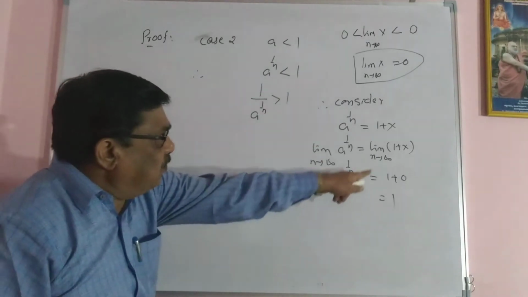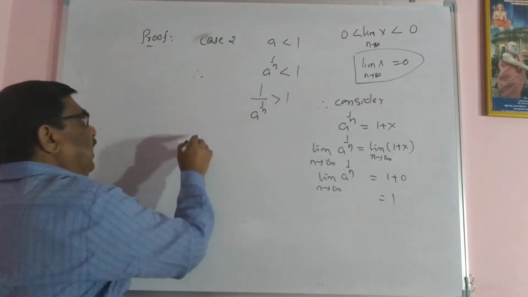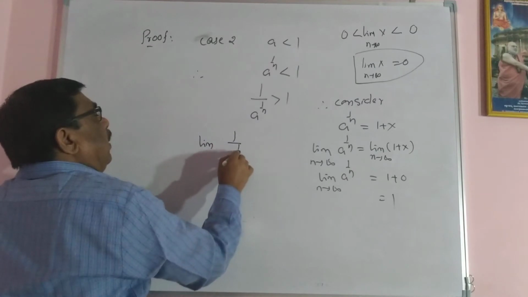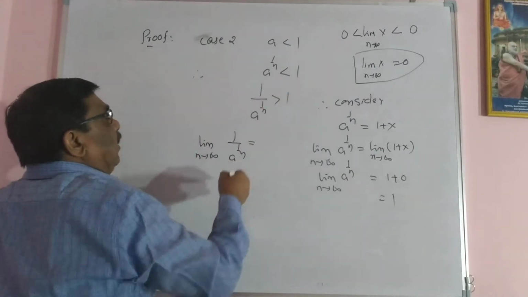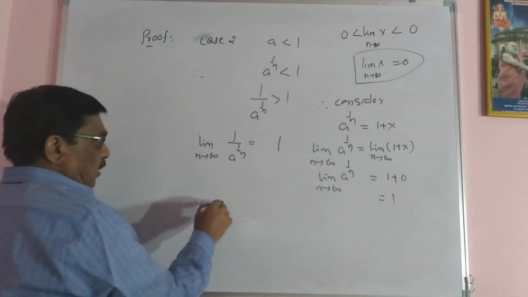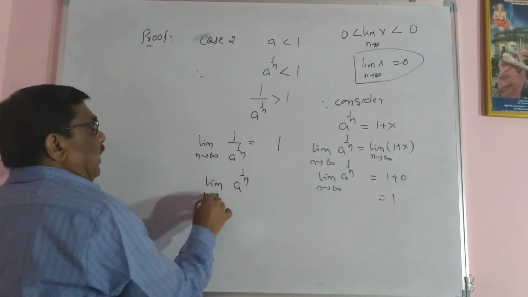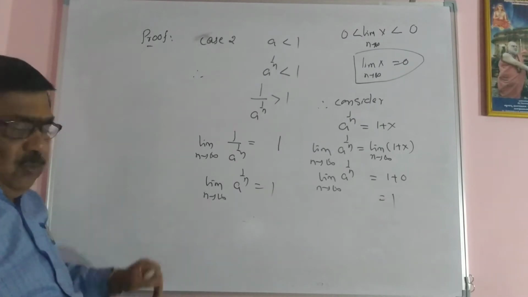By using case 1, the limit of 1 upon a raised to 1 upon n as n tends to infinity equals 1 upon 1. Or in other words, the limit of a raised to 1 upon n as n tends to infinity is also 1, getting the reciprocal. This is case 2.